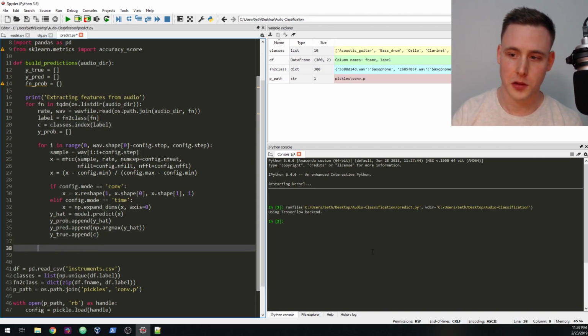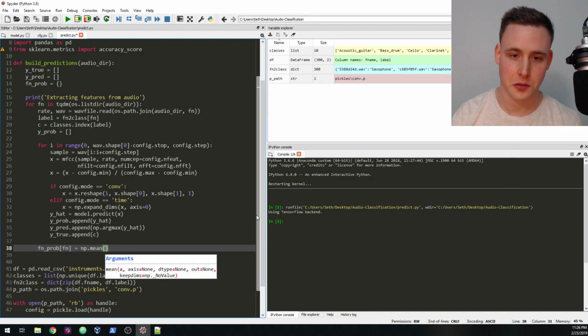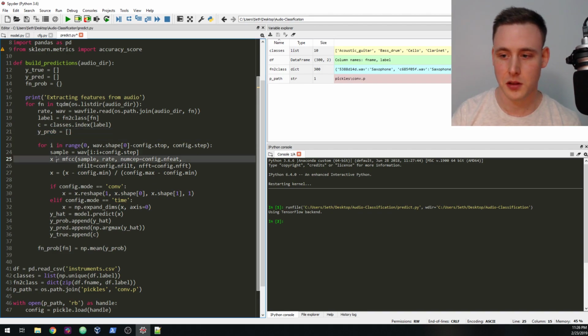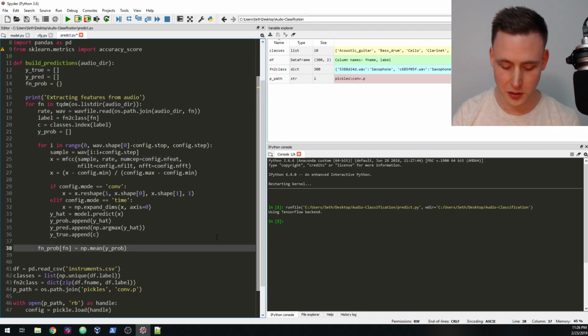And so at this point, we've gone through each file name, and we want to say file name prob of file name. So we're going to build out this dictionary. For each file name, I want to store the associated probability of the classification of that file. And that's just equal to numpy.mean. So I'm going to take the mean of every single thing in the y prob list, which I created right here. I created a list, I stored all the predictions in it, and then I'm going to take the mean of them over axis 0.